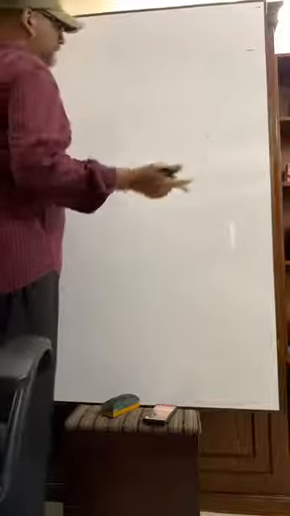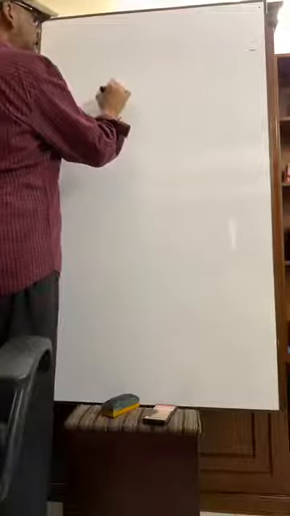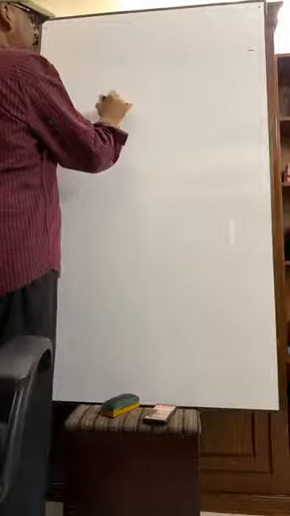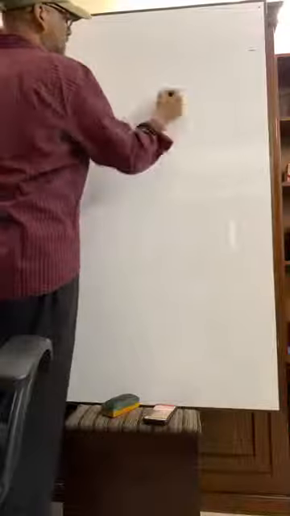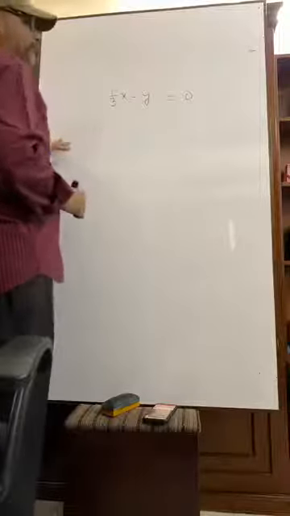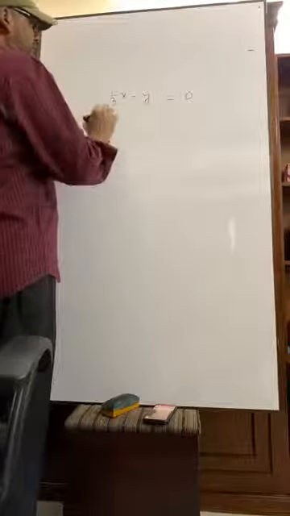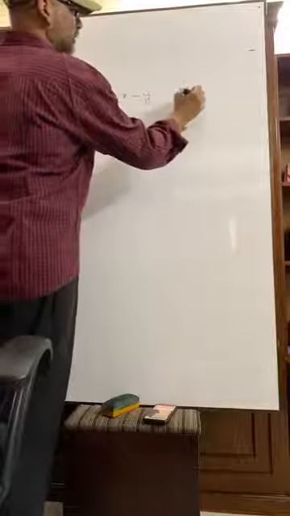The math can be given like this. 1 by 3x minus y, suppose it is equal to 0. And suppose it is, for example, 5.